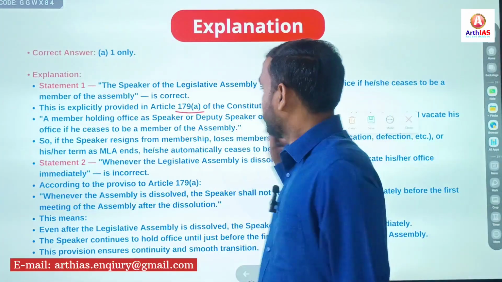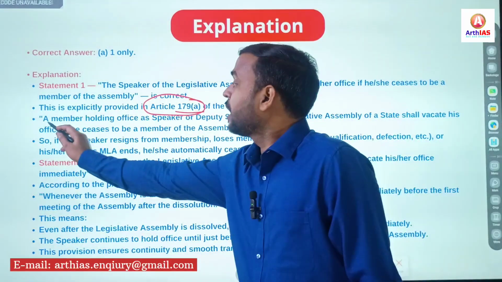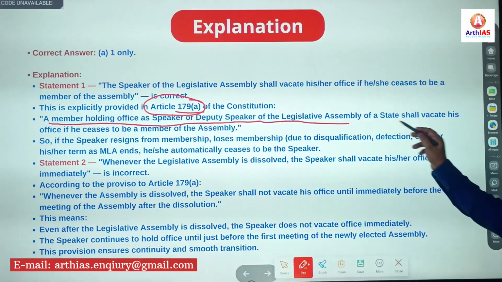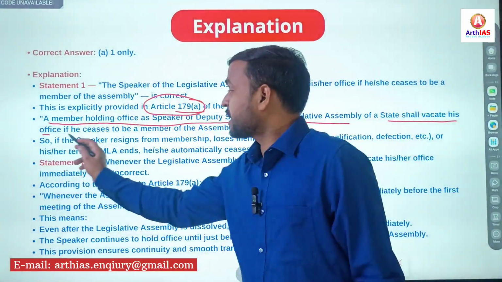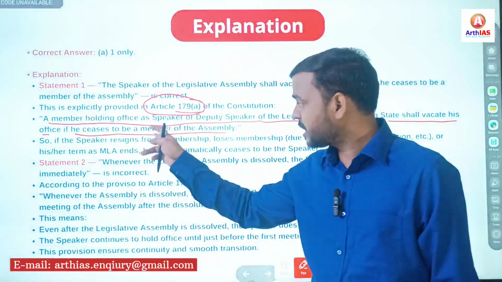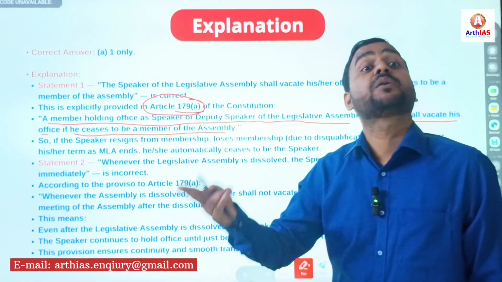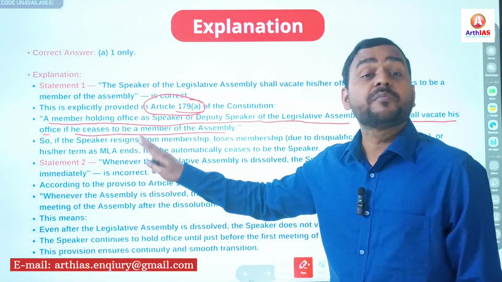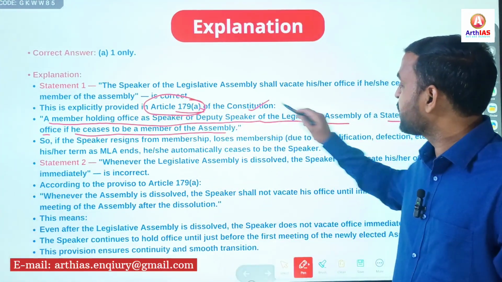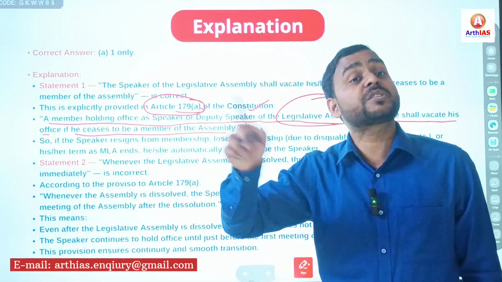Under Article 179A, Clause A, it says a member holding office as a Speaker or Deputy Speaker of the Legislative Assembly of a state shall vacate his office if he ceases to be a member of the Assembly. If the Speaker or Deputy Speaker loses his seat, loses his membership, then he or she must vacate office. The same is applicable to the Speaker or Deputy Speaker of Lok Sabha.